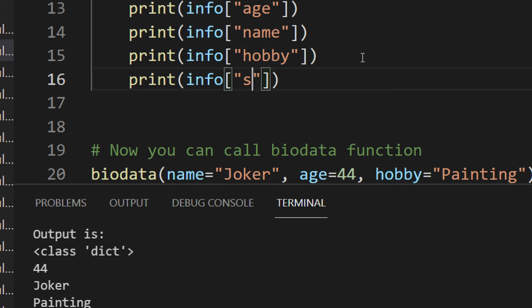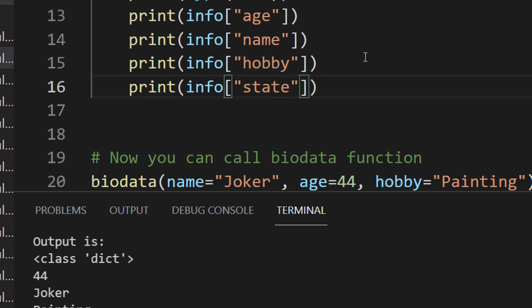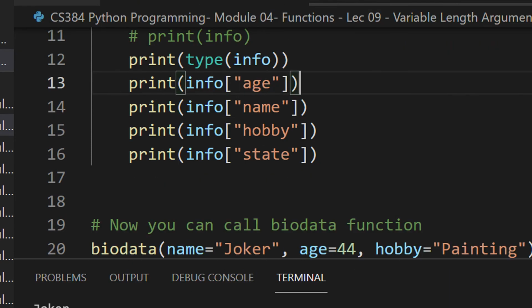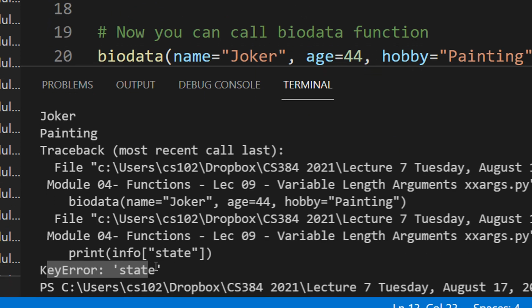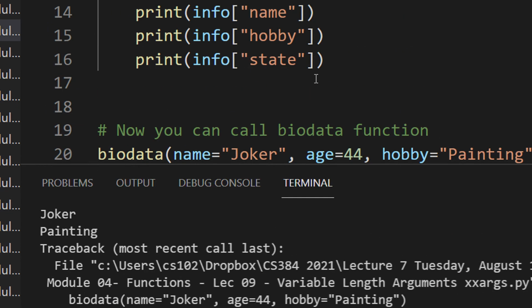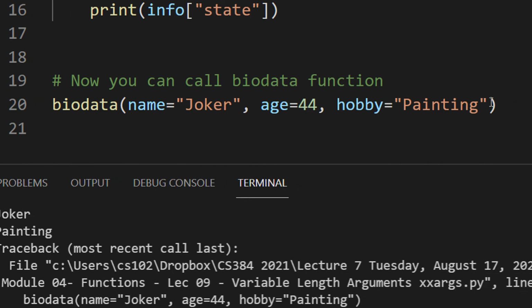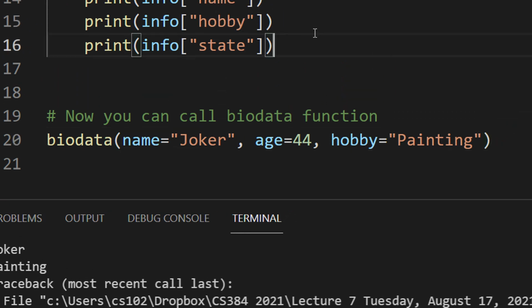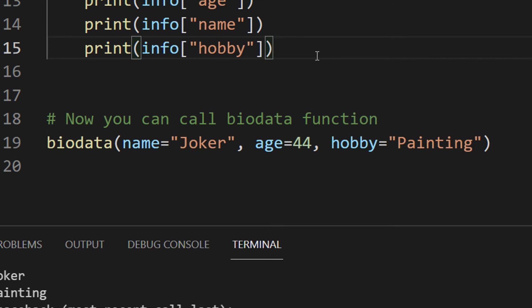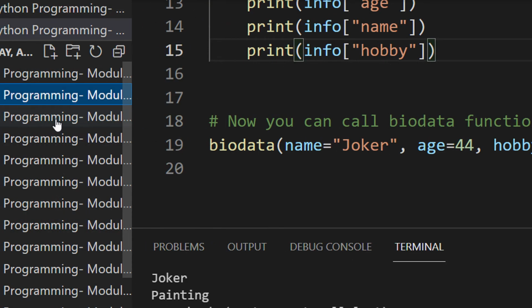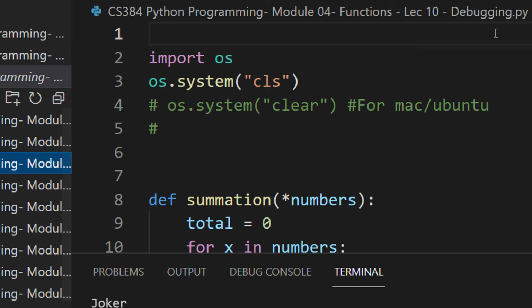Now let's see what happens if you give something which is invalid. Let me write state, and now this will print an error. You can see key error. Key error means it's like an invalid word in the dictionary. There is nothing like a state here. So this is providing you the error. Don't worry, we will again see more details about this.